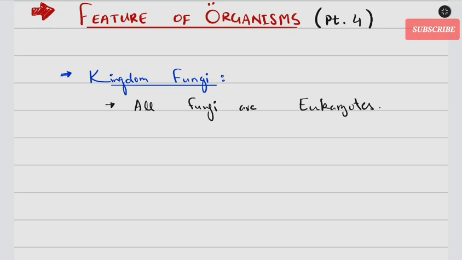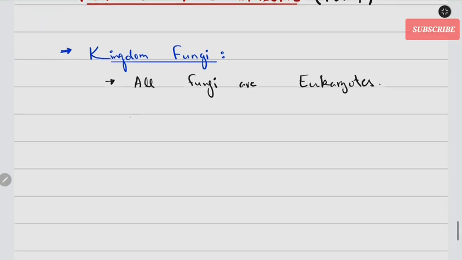It means the cells without nucleus. The rest of the 4 kingdoms, kingdom Protista, kingdom fungi, kingdom plantae, and animal kingdom, all of them have eukaryotic cells. So all fungi are eukaryotes. It means they do have nuclei.